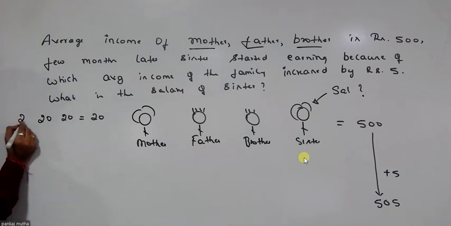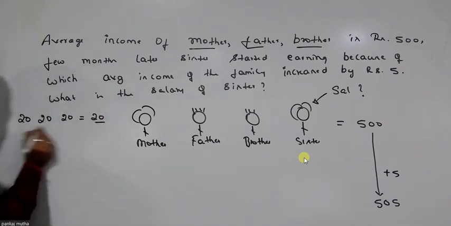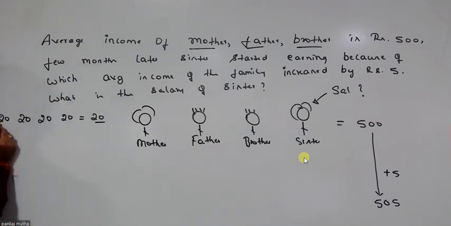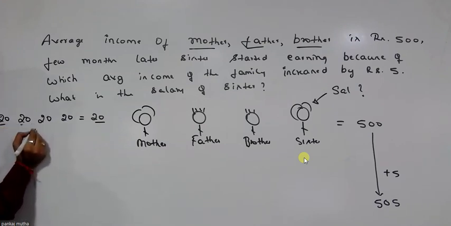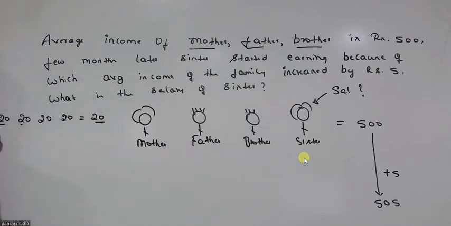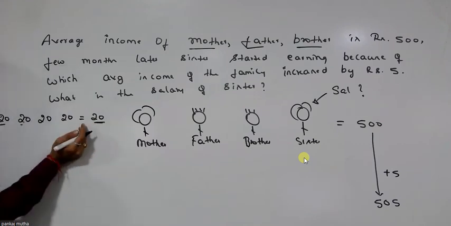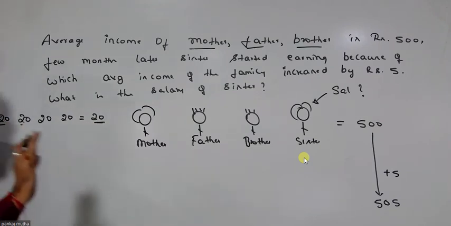Now, I'll add one more 20 here. The average will not change. 60 by 3 is still 20. I'll add one more 20. 80 by 4 is still 20. One more 20, 100 by 5. If I keep on adding 20s, the average will not change.